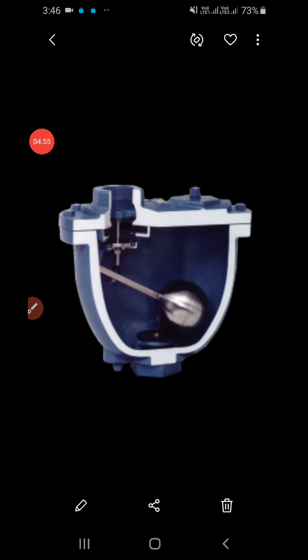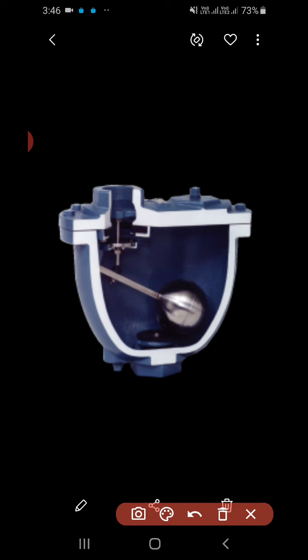If I see the image, then this is the actual air valve provided. When this float is in the normal condition, when water enters, it is full of water, and at that time the float is in this position, in this way.